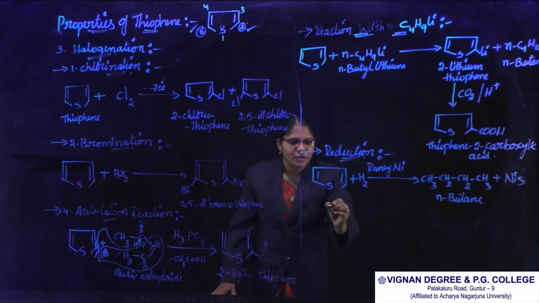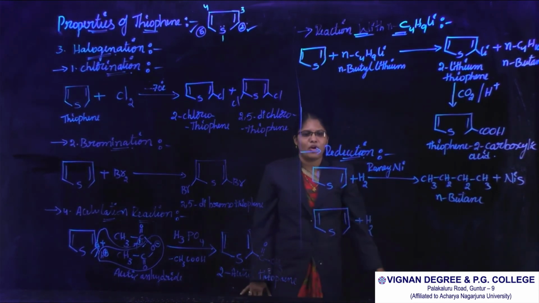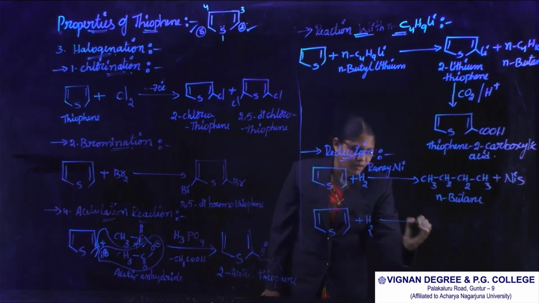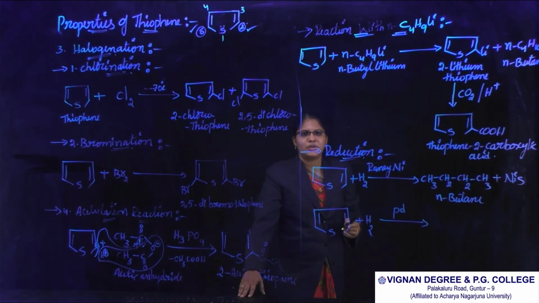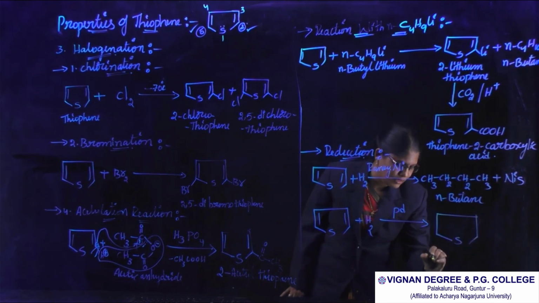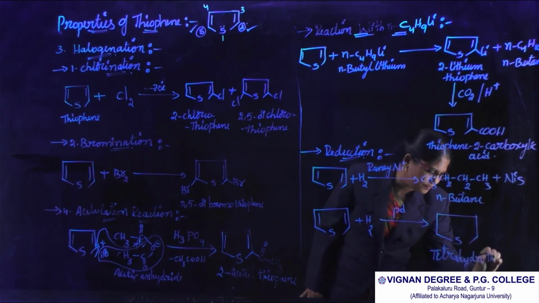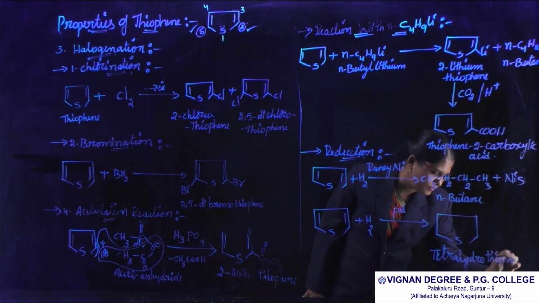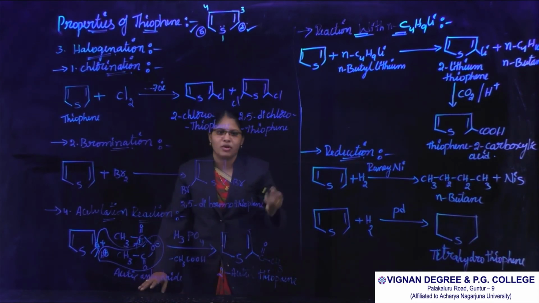The same thiophene, when it undergoes reduction in presence of palladium, is converted into tetrahydrothiophene. This is called tetrahydrothiophene. These are the chemical properties of thiophene.